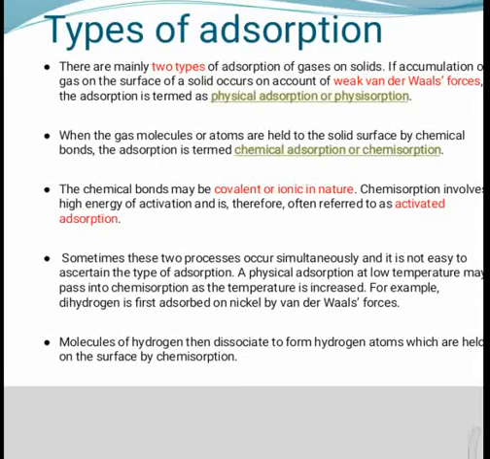Characteristics of chemical adsorption. First, high specificity. In chemical adsorption, a chemical bond is formed between adsorbate and adsorbent. Thus, it is specific in nature. For example, oxygen is adsorbed on the metal by virtue of oxide formation and hydrogen is adsorbed due to hydride formation. Second, nature of gas. For chemical adsorption, some type of chemical reaction is necessary to take place between the gas adsorbed and the adsorbent.